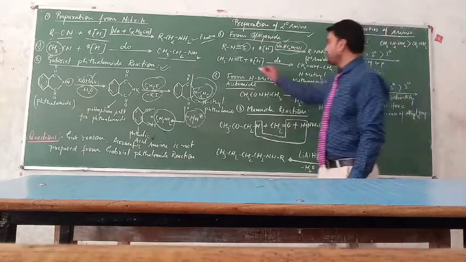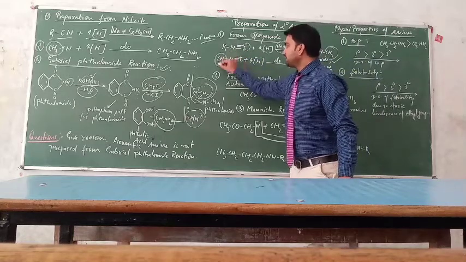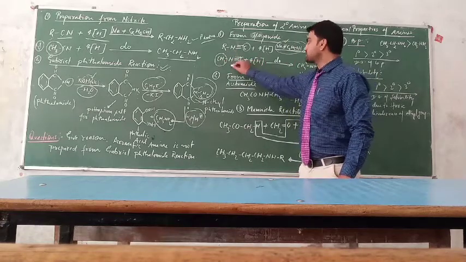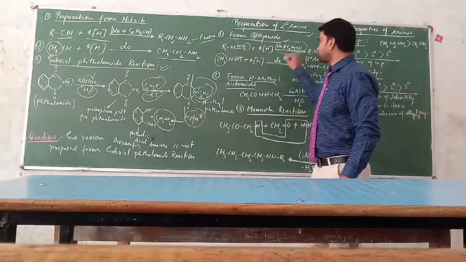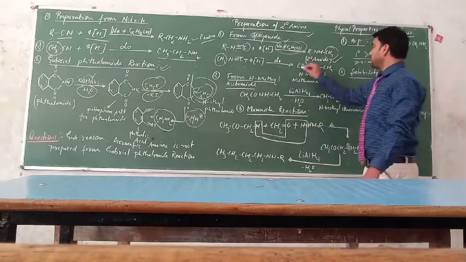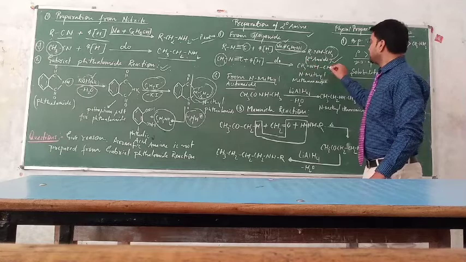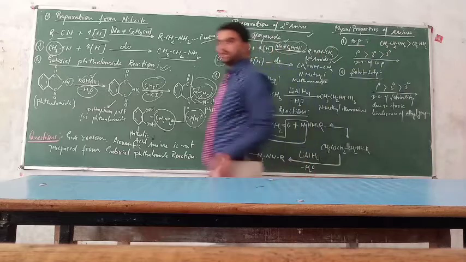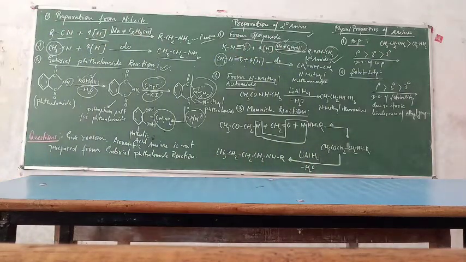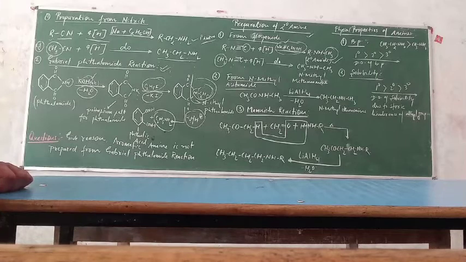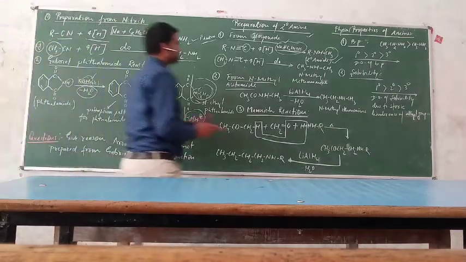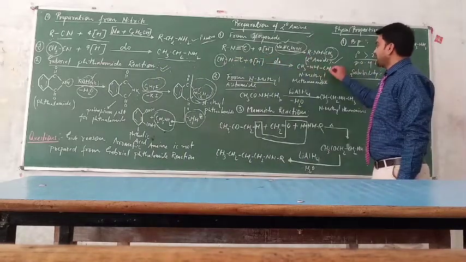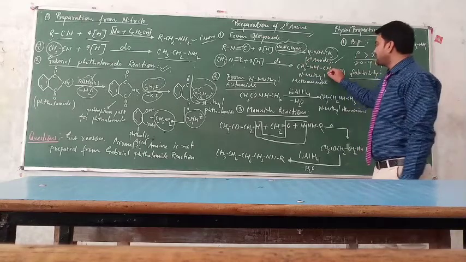Understand? When we put here R is equal to CH3, then it will be known as methyl isocyanide. Clear? And this methyl isocyanide is reduced at the same condition to give the dimethylamine or N-methyl methenamine. Clear? So in this way we get the product. We are talking about how to prepare the 2-degree amine. When we put here CH3, then we get the dimethylamine, and this dimethylamine is also known as N-methyl methenamine.